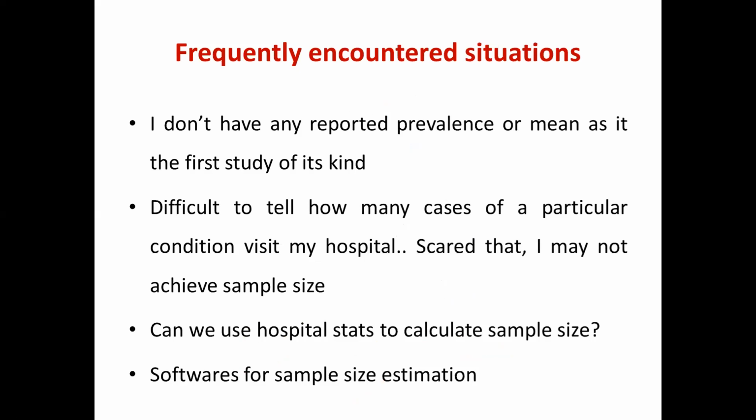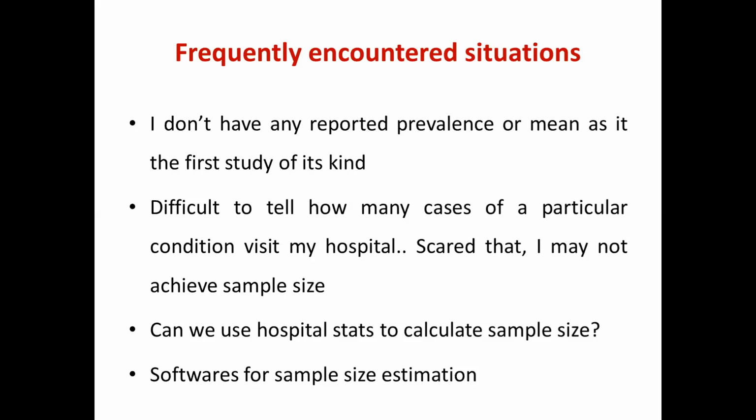There are 4 or 5 common scenarios with which people come to us. Number 1: when you are calculating sample size for proportion, you need to give that P, a reported prevalence. Someone else would have done that study sometime before. But there is a situation where no one has done that kind of study before. I am the first one doing it. What do I do? I do not have the prevalence P for calculating my sample size. In that particular situation, you have 2 options.